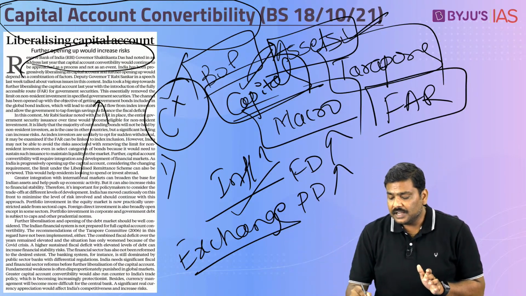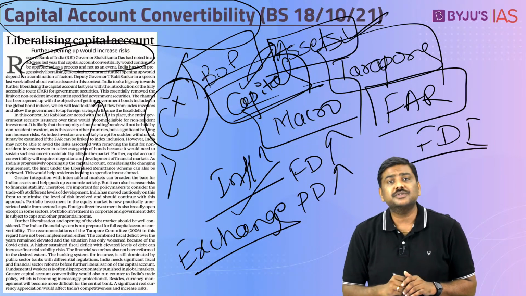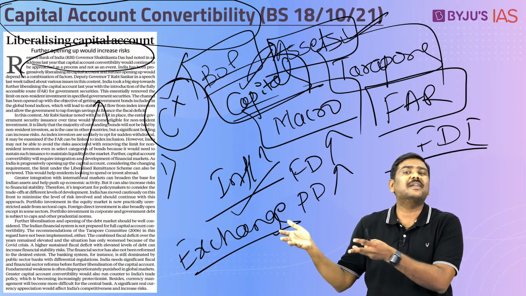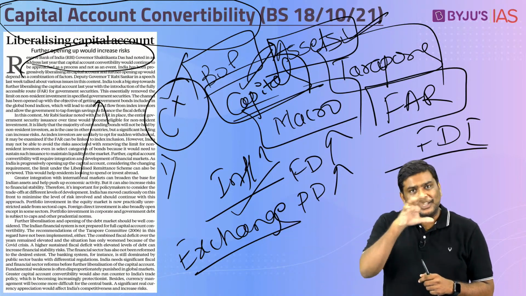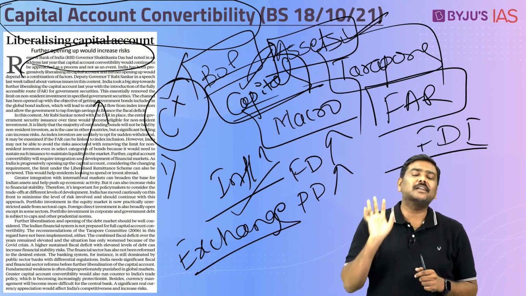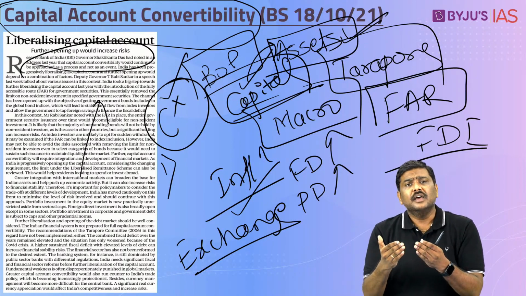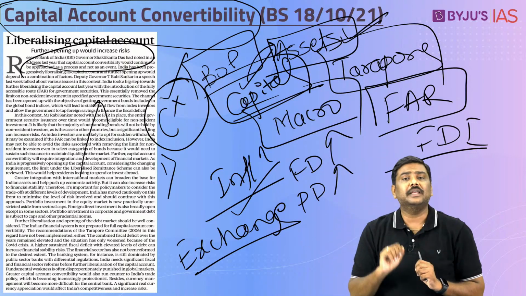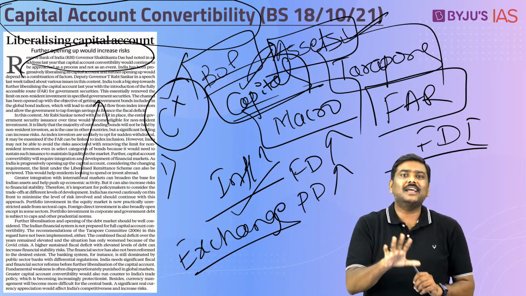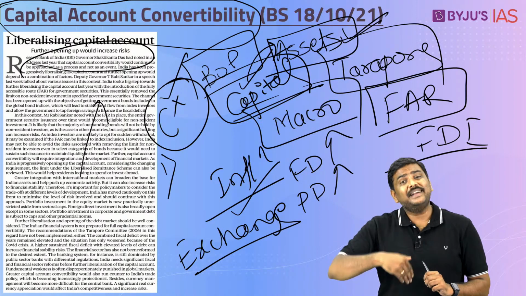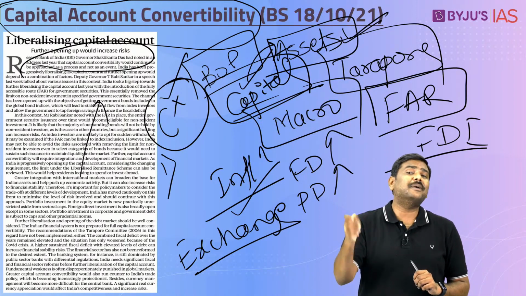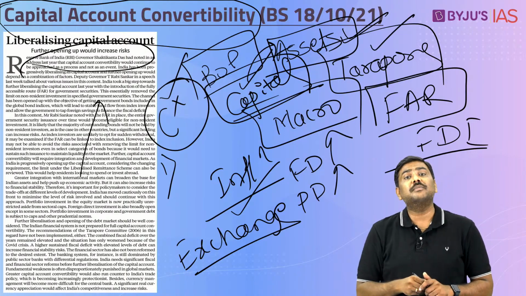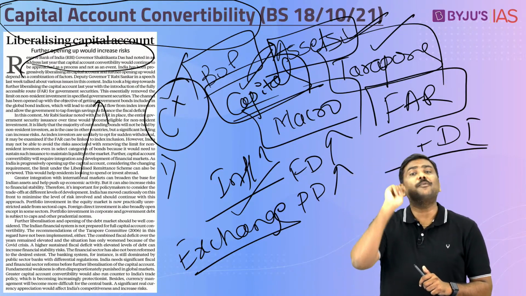In addition to this, FDI reforms have been introduced, as a result of which huge amount of investment is coming under the capital account into India. So there are certain reforms which have been taken by the government as well as RBI, which is basically taking India towards the concept of a capital account convertibility. Having said so, the article also mentions that despite discussing the concept of full capital account convertibility, even today we have not implemented some of the recommendations which were given by Tharapore committee.